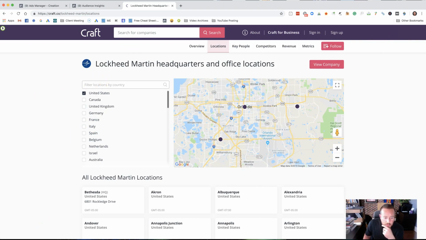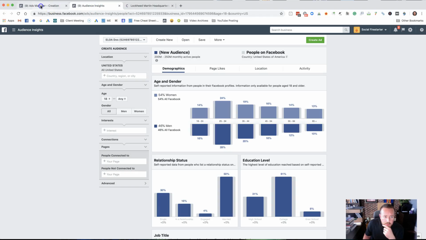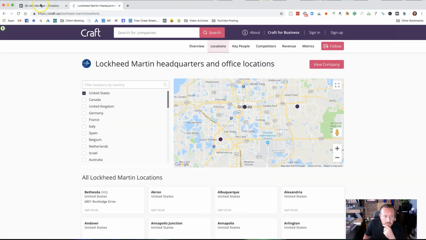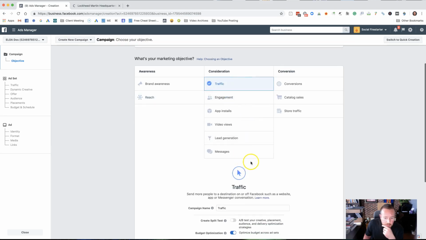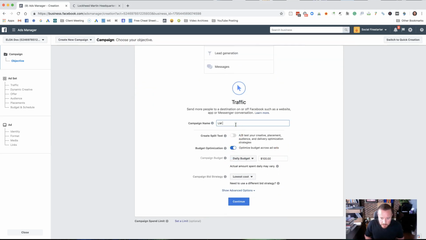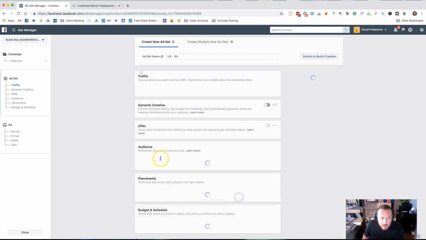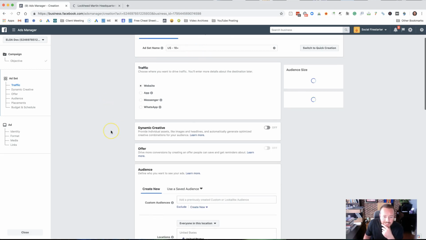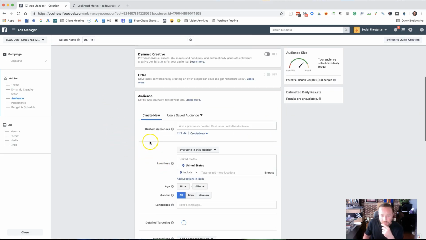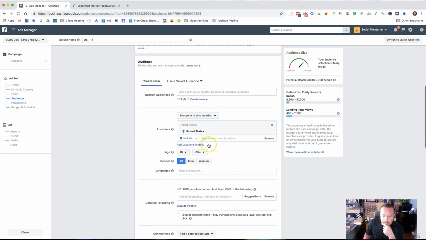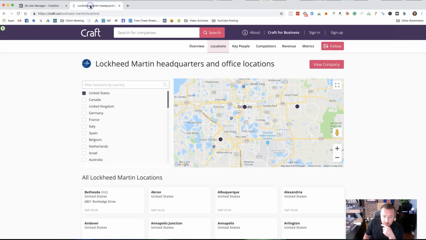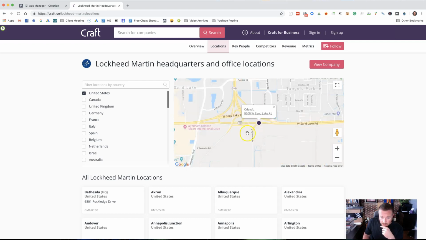So what we're going to do is go to new campaign. Let's just go for traffic. We'll call this LM test. Continue. LM is Lockheed Martin. Okay, so this is the important part down here. The way we do this is we're going to do a broad ad, and we're going to add these locations. So you've got this one right here, 500 Sand Lake Road.